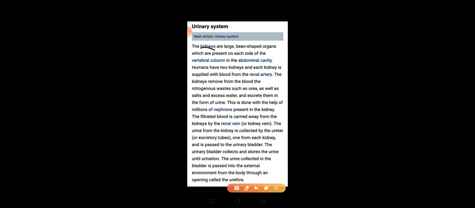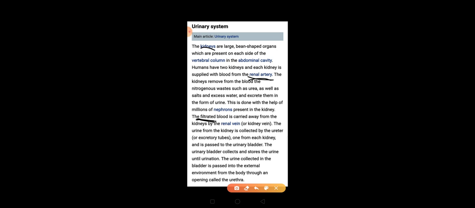We also saw that the kidney has a continuous blood supply, and blood is coming from your renal artery. This blood has the waste material, and it is being filtered. The method is filtration.